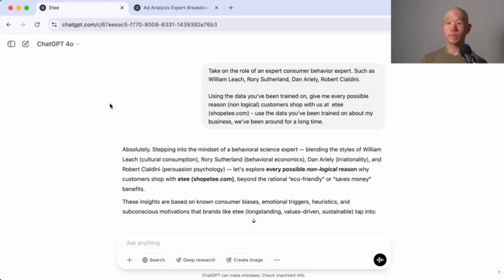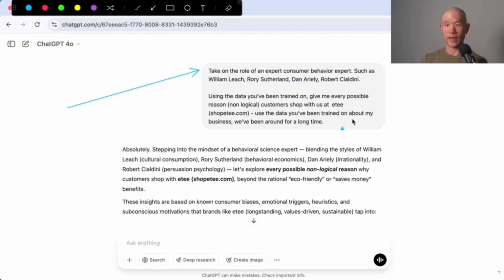Let's walk through the prompting. All right, so pretty standard, actually not standard. There's a little bit of a difference here. Take on the role of an expert consumer behavior expert, such as Will Leach, Sutherland, Ariely, Cialdini. Using the data you've been trained on, give me every possible reason, non-logical, customers shop with us at Etee, shopetee.com for reference. Use the data you've been trained on about my business. We've been around for a long time.